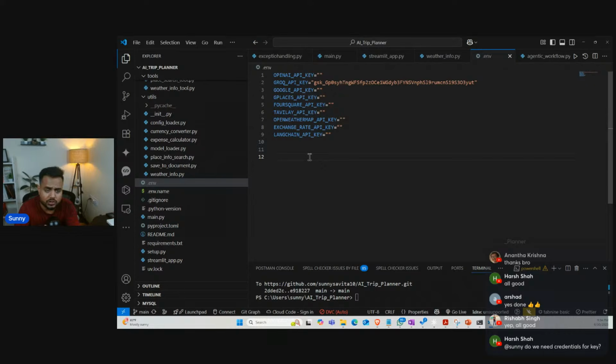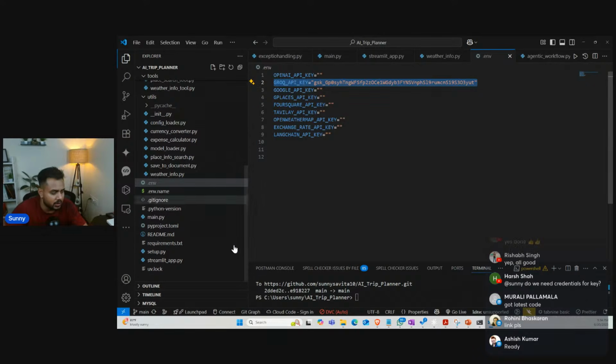Sunny, do we need to add a credential for the key? Yes, this credential would be required. We have to add the keys over here. Otherwise, we won't be able to fetch the data in real time. I'm not going to use the OpenAI key, so let me remove it from here. Let me keep it as it is; later on, I'll keep my value. But as of now, I'm going to use the Groq model. This Groq model is a free one. It gives you free access to a couple of models. For sure, we can use it just to test our use case, and we're going to use this particular key. Okay, the link I already gave.